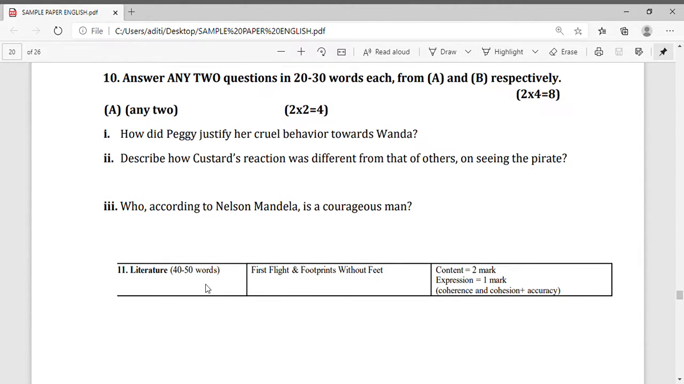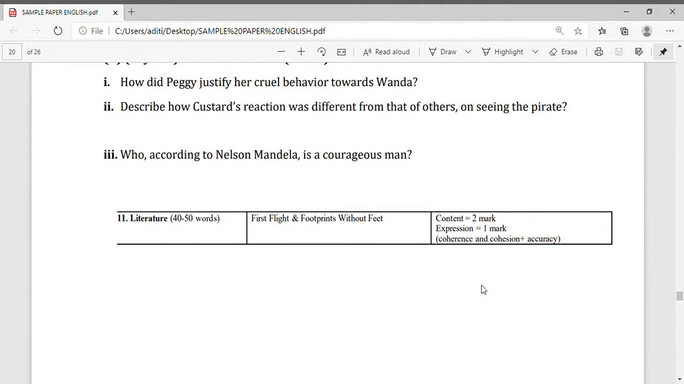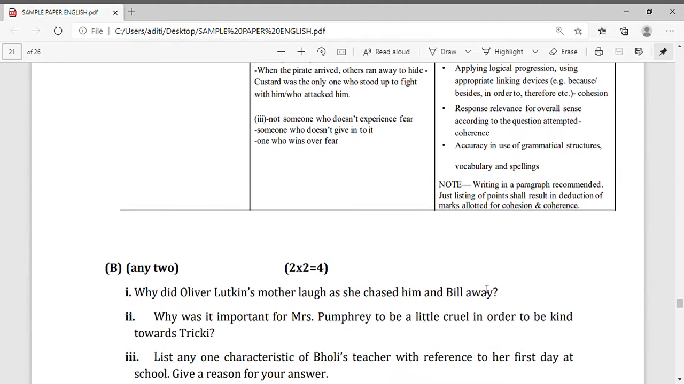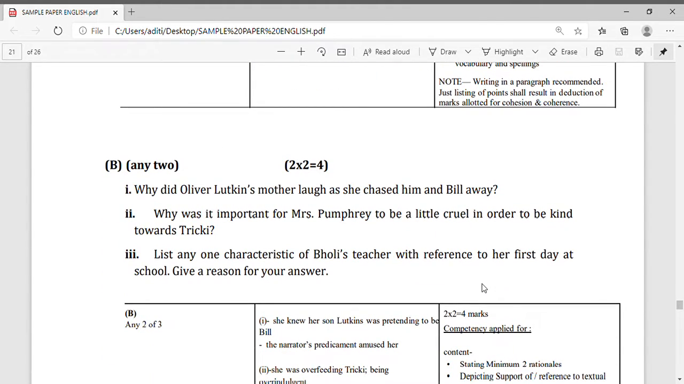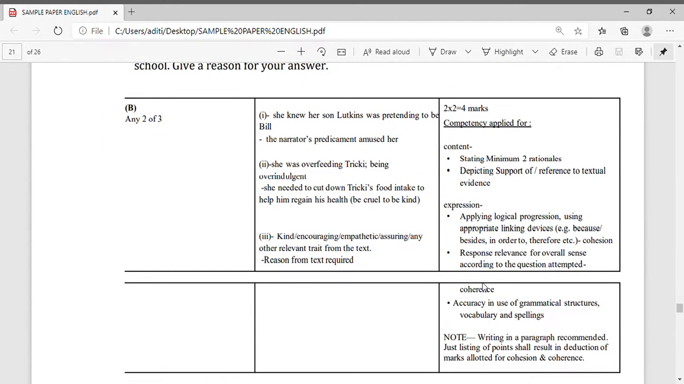So what is the marking scheme here? The marking scheme here is like that. You can see for content it is 2 marks, and expression 1 mark. Okay, so question number 10 is done. Why did Oliver Lutkins' mother laugh? Okay. Now see, 3 questions are given and we have written question numbers 1, 2, 3. 3 questions, 3 answers are given.